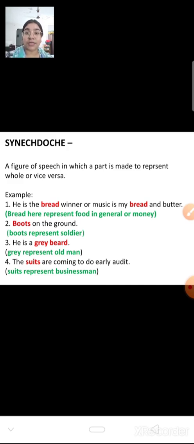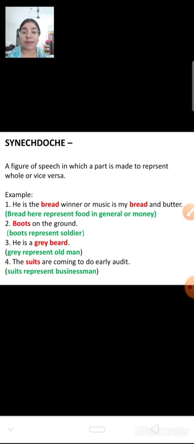So here boots are part of what? Of soldiers. Here boot represents soldier. In metonymy we use something which is related to that thing, but here we are using the part of that thing instead of using the whole thing. He is a grey beard. He is having a grey beard or grey hairs. That shows that he is an old man. Grey beard means old man. So we are using the part of his body to represent him.